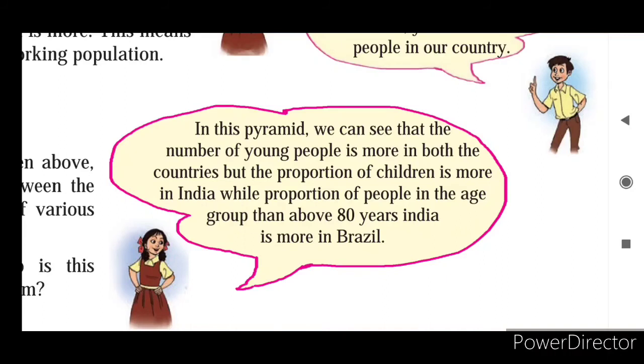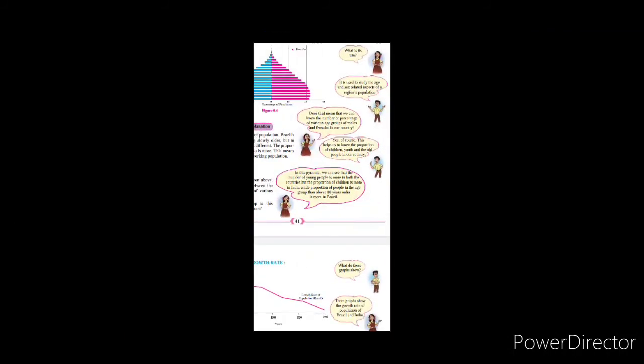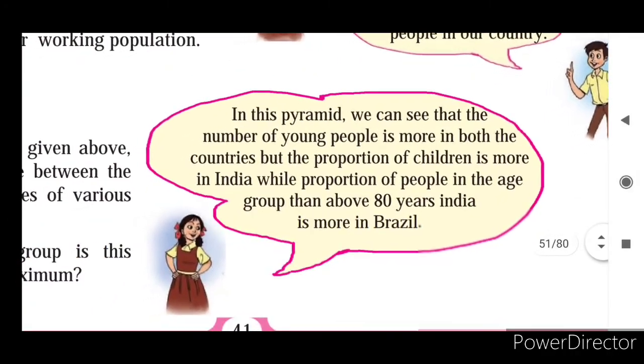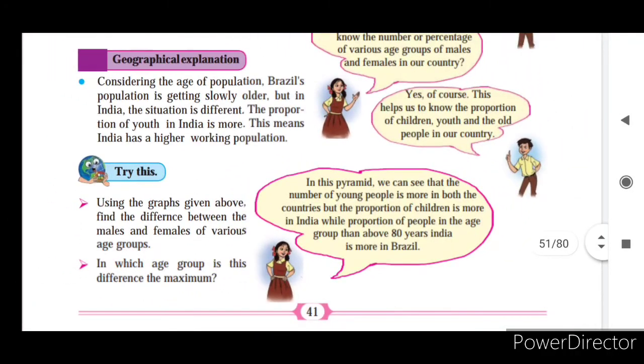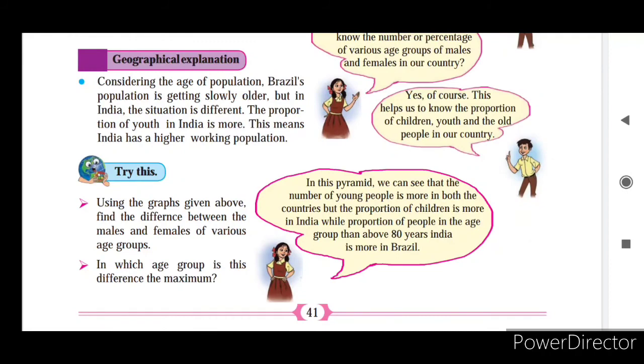So we can find India is a young country because young age group people are more. Young age group people means what? The people belonging to 15 years to 45 or 49 years. So that is the young generation. Why? Because they are the working class. Working class means they are independent.